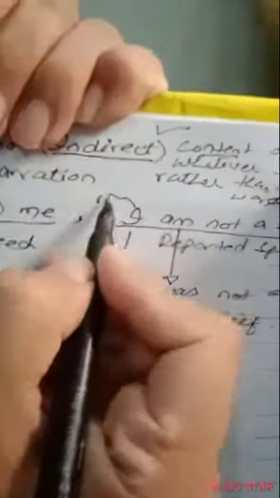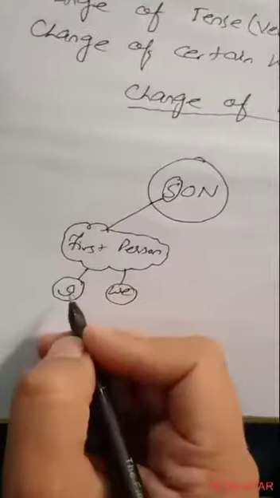So here it was I, so it will change according to the subject he of the reporting speech. That's why we have changed I into he, because according to the rule, if it is in the first person, I or we will change according to the subject of the reporting speech. This is what we have done.